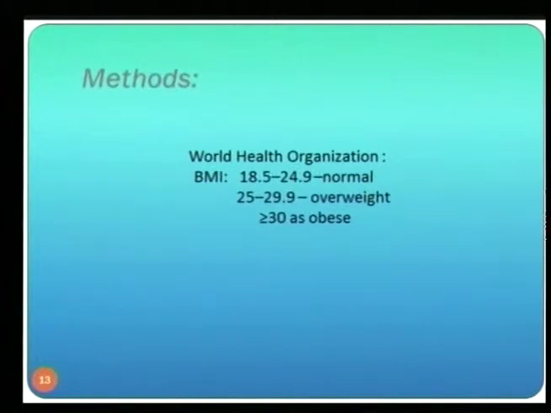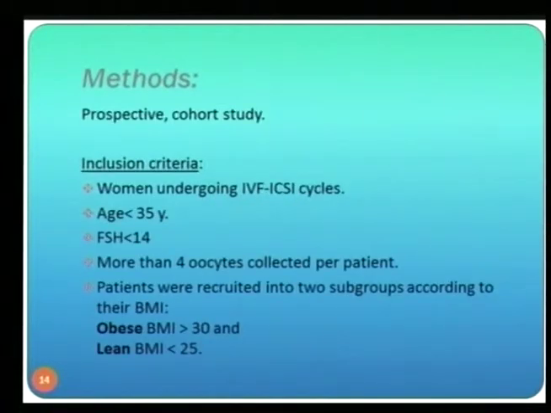So actually, we looked at two groups of women. These were women undergoing an IVF ICSI cycle, age less than 35, with lower FSH level, women from whom more than 4 oocytes were collected per patient, and patients were recruited into two subgroups according to BMI, obese over 30 and lean less than 25.